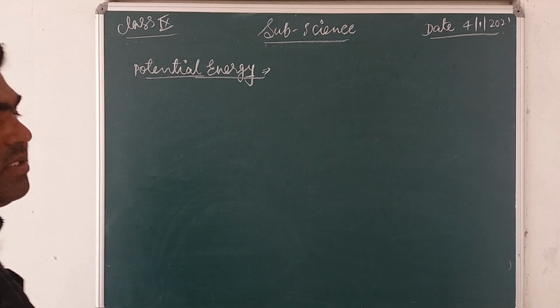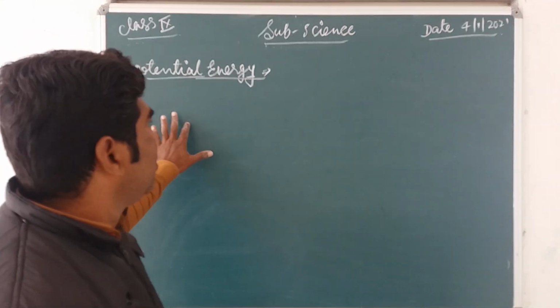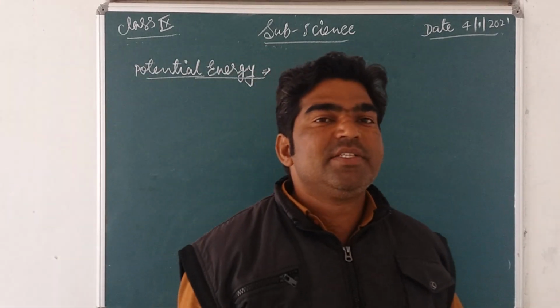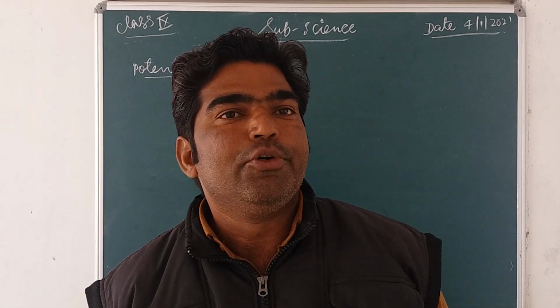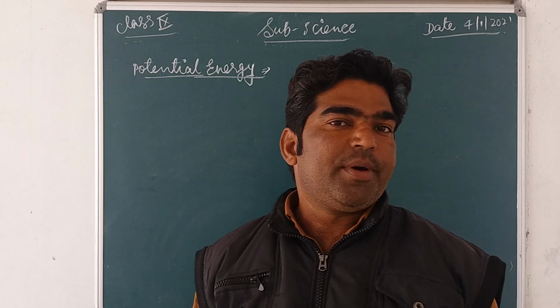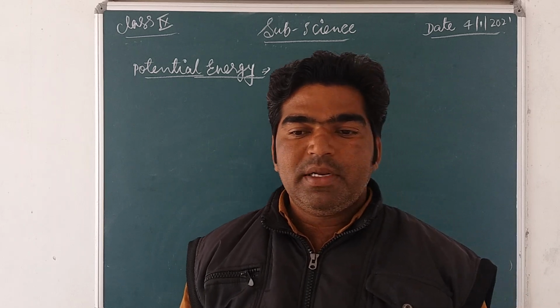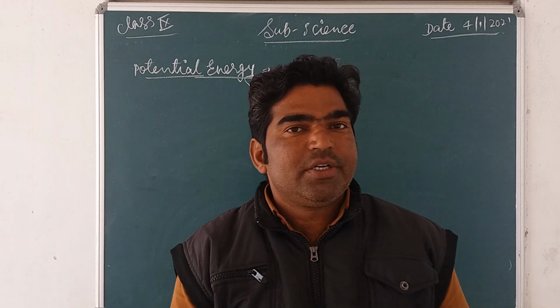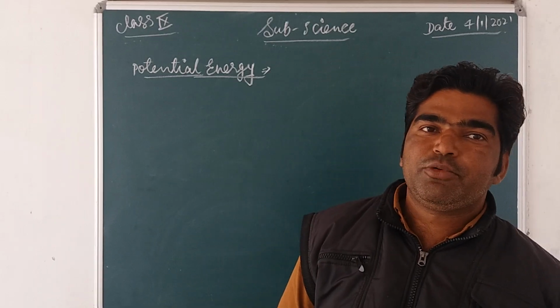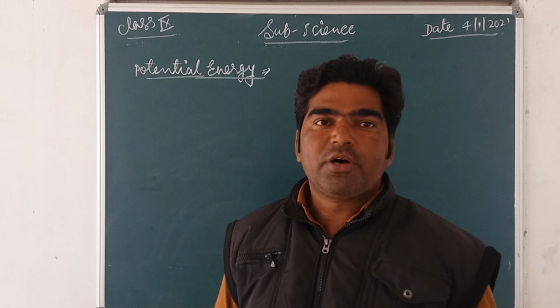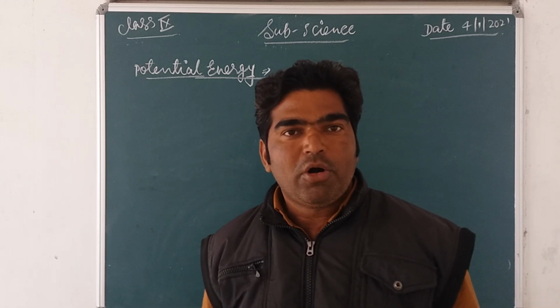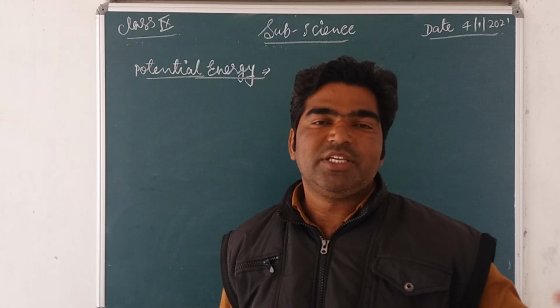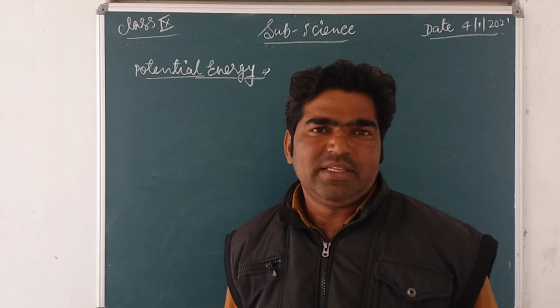Now next we discuss potential energy. Potential energy means the energy of an object due to its position or a change in the shape of an object. Suppose we keep a box, an iron block, or your school bag somewhere.